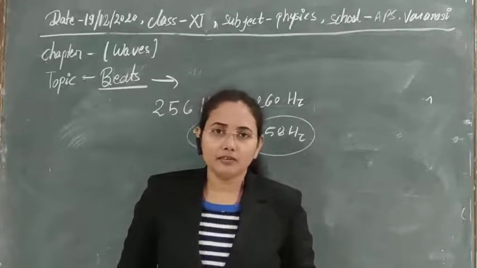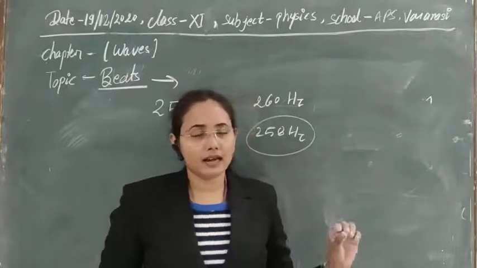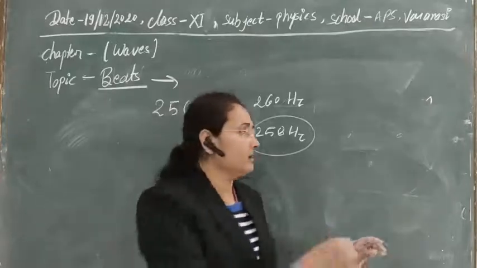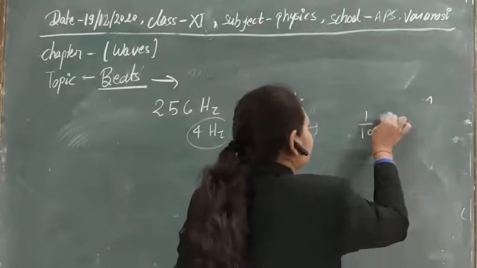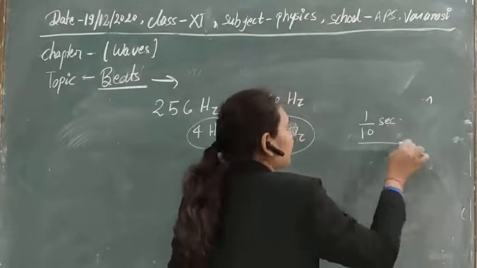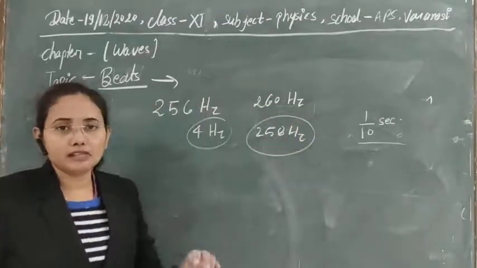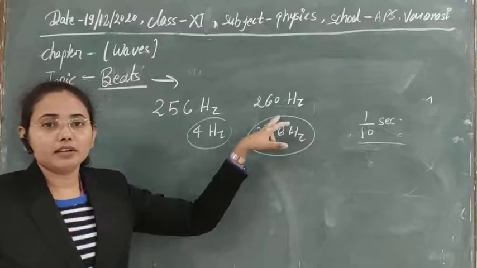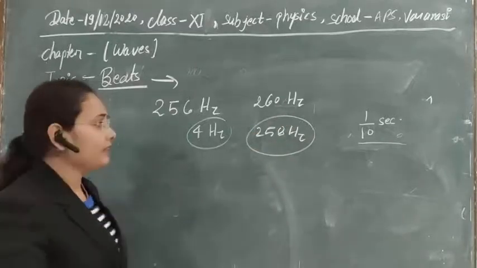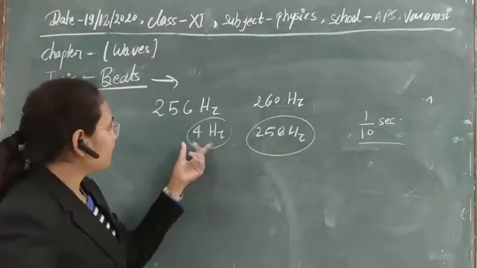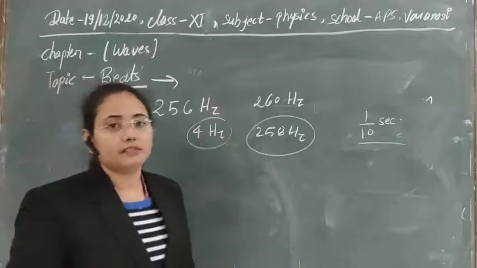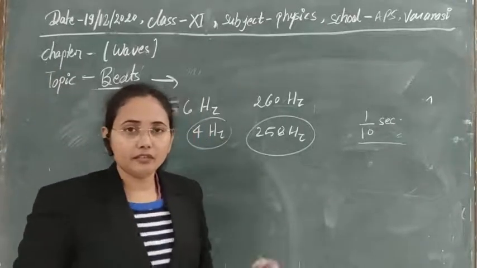Because we know that the persistence of hearing is 1/10 seconds. Suppose one wave reaches our ears, and simultaneously another wave also reaches our ear, and here we see that a 4 Hz frequency is being produced.